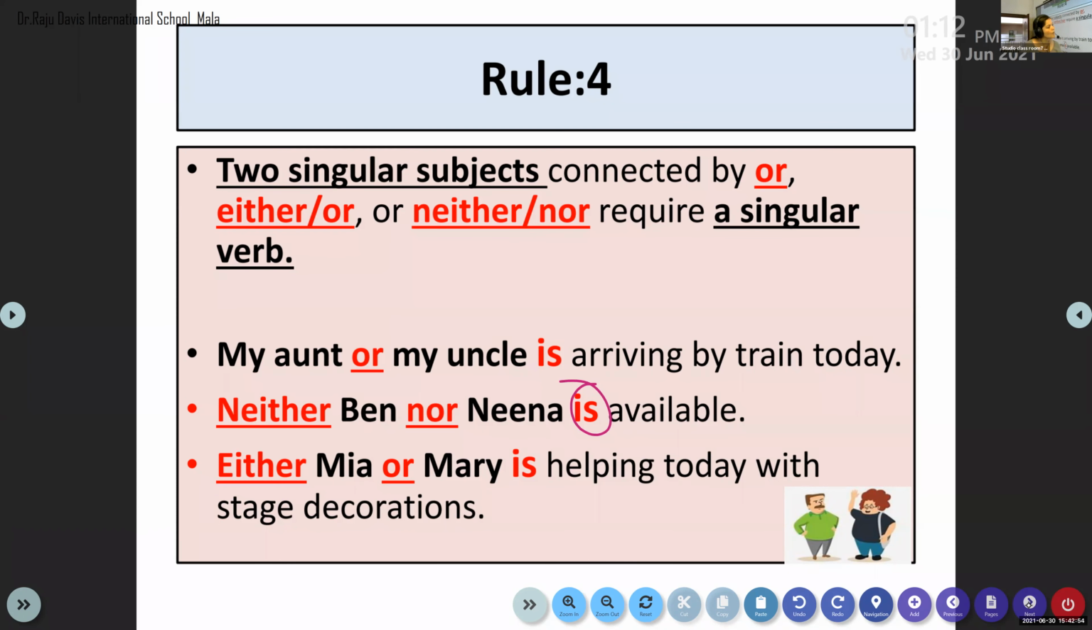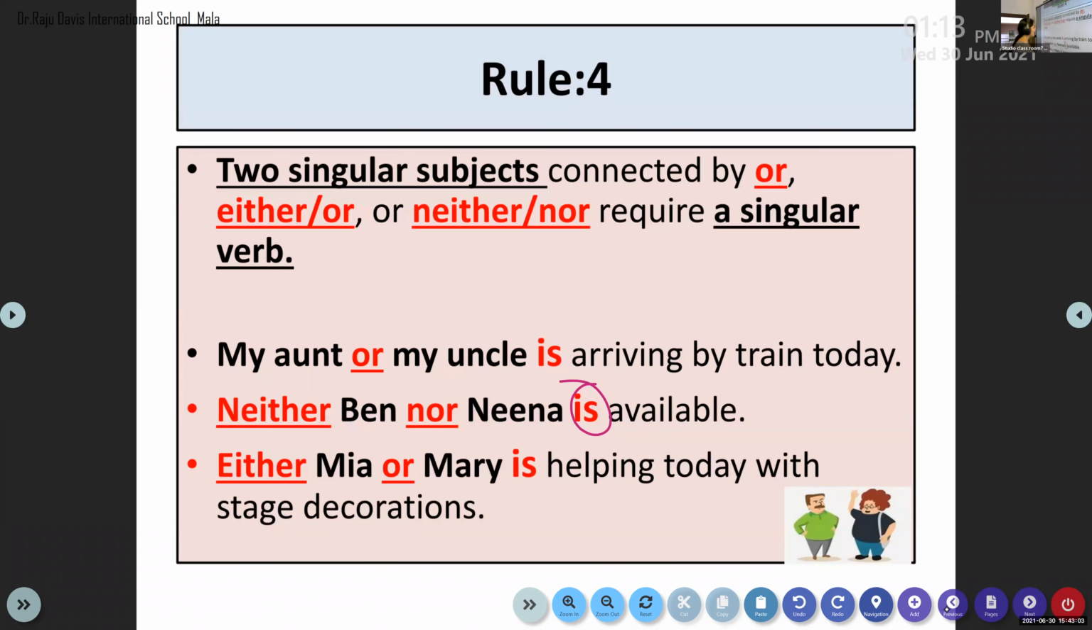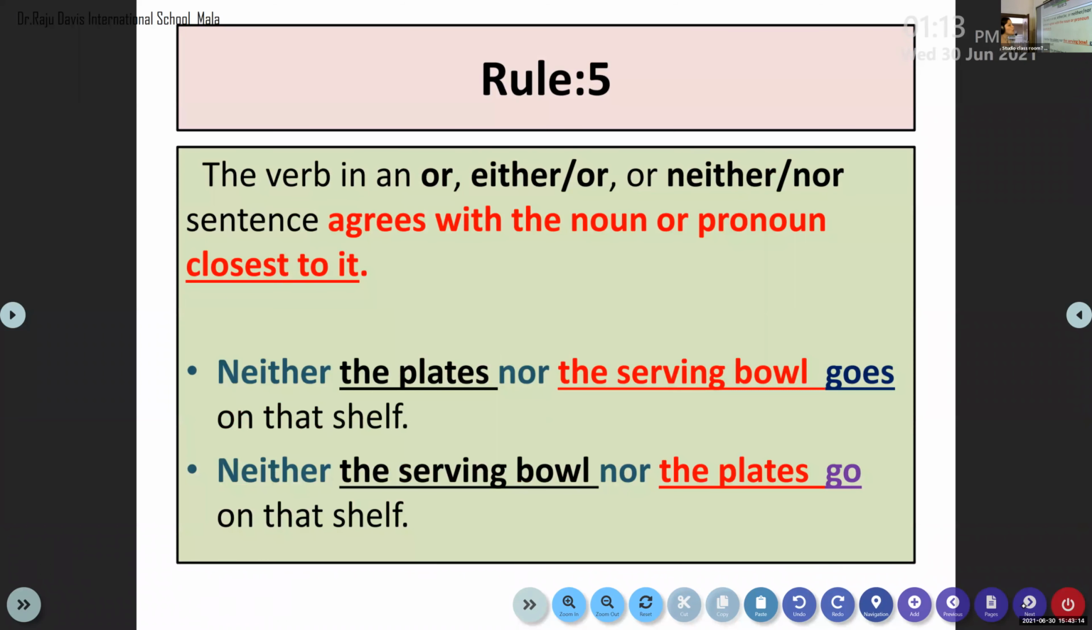Am I clear? Yes, we discussed, ma'am. Now rule number 5. See, rule number 5, this is a very important point. In the previous rule, I said, if we are connecting with either or, neither nor, two singular subjects, it requires a singular verb. At the same time, look at the next rule I have written here. Rule number 5 states that among the subjects, if one is singular and the other one is plural, we have to look at the subject which is used closest to the verb.